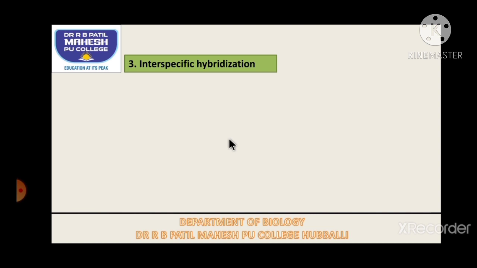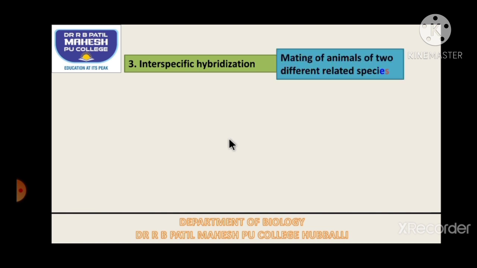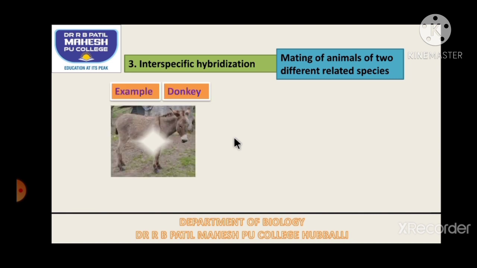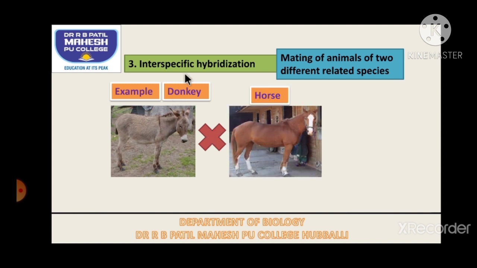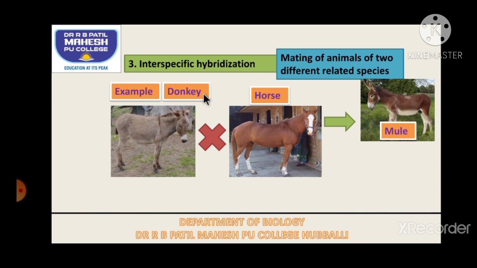Interspecific hybridization. Here we allow the mating of animals of 2 different and related species, that is, species only is different here. For example, a donkey is made to cross with the horse. So if we allow the donkey to cross with the horse, then it is called inter, means between, specific means species, two different species are crossed. So that is called interspecific hybridization. The new young one which is produced by the cross of donkey with the horse is called a mule.